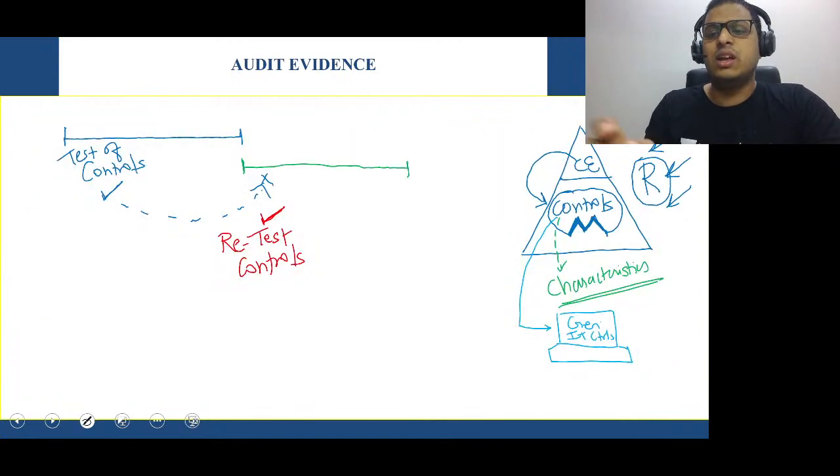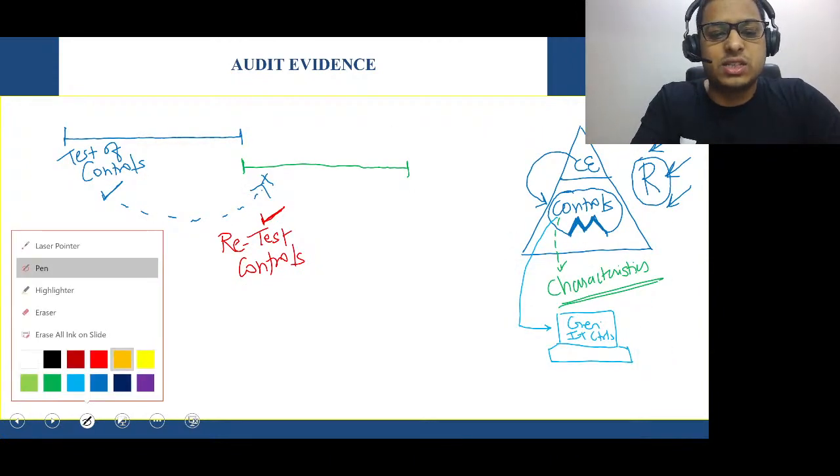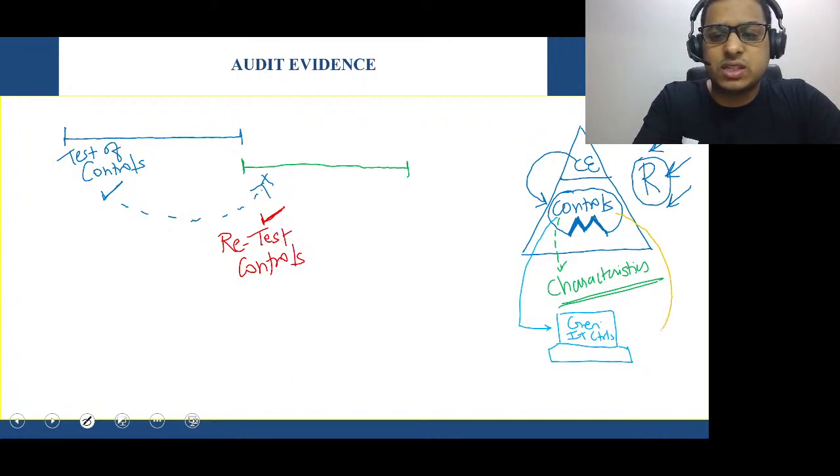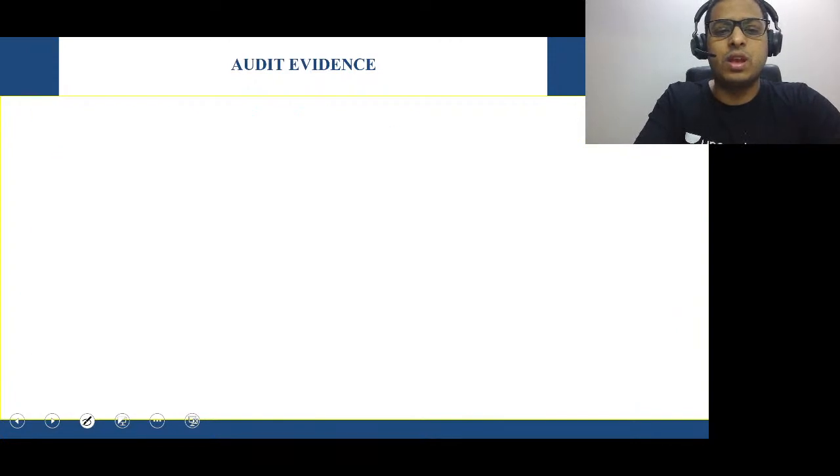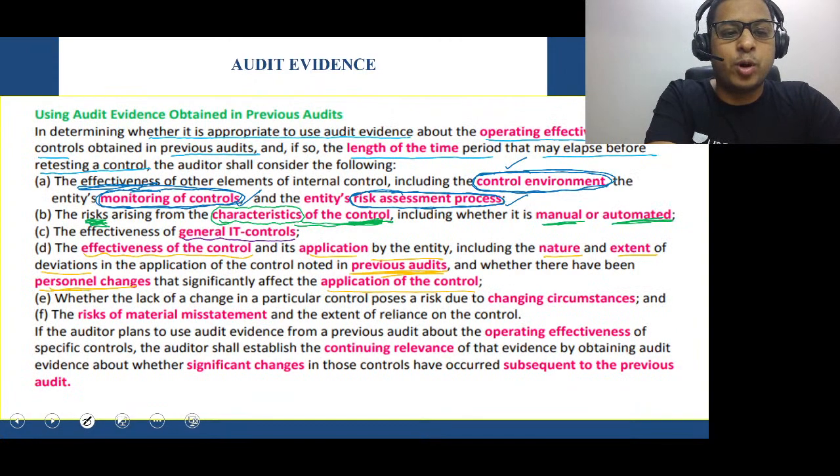In controls, the last area you're seeing is previous audit deviations, and the second is personnel changes.